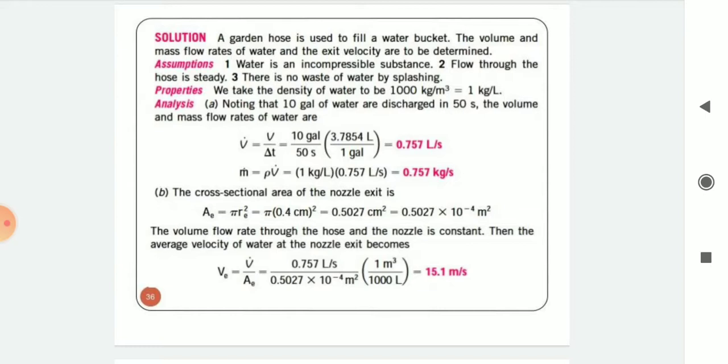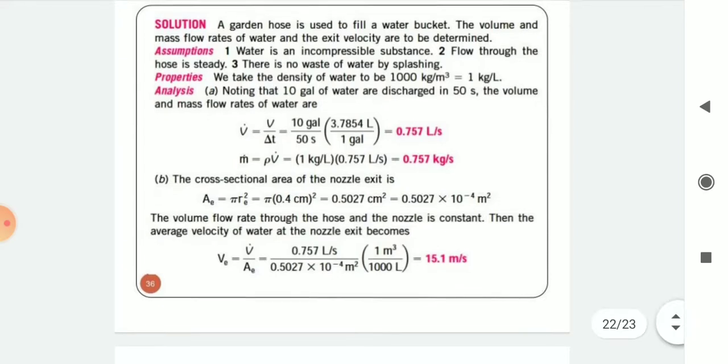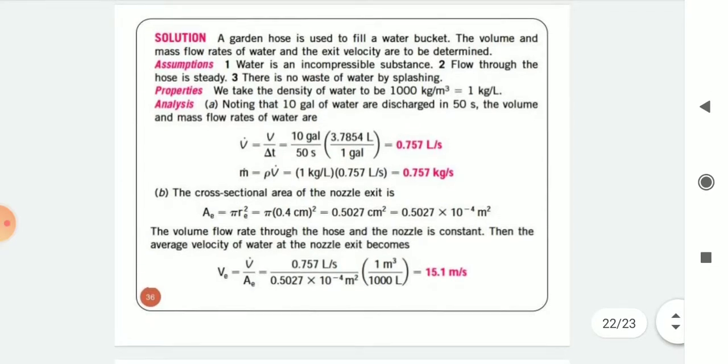Okay, then B, the cross sectional area of the nozzle exit is Ae, area equal to pi r squared, pi re squared, equal to pi into 0.4 centimeter squared, equal to 0.5027 centimeter squared, equal to 0.5027 into 10 raised to minus 4 meter squared. Okay, converting it into meter squared. The volume flow rate through the hose and the nozzle is constant.